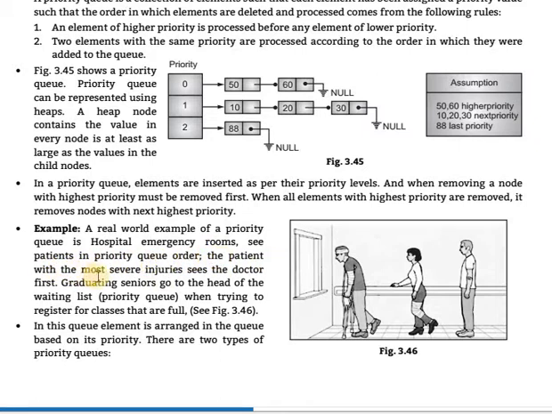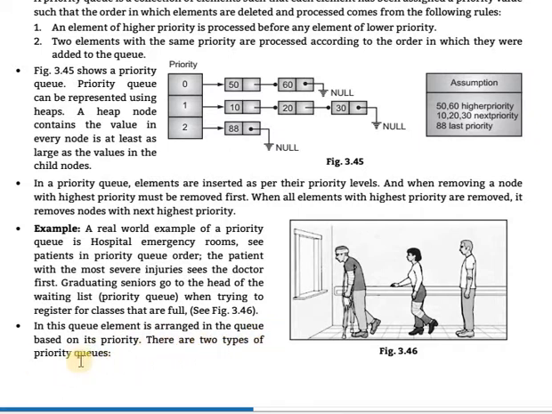The patient with the most severe injuries sees the doctor first. Guaranteeing seniors go to the head of the waiting list, that means priority queue, when trying to register for classes that are full. The figure shows that